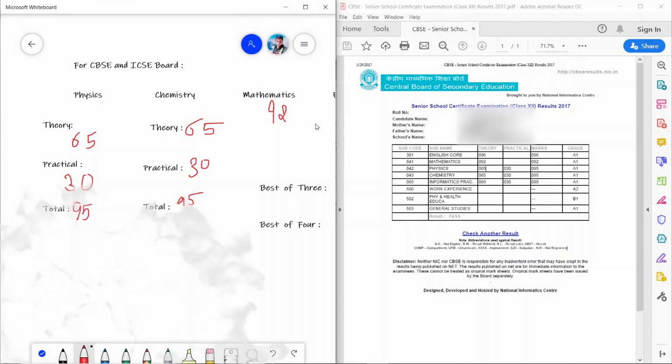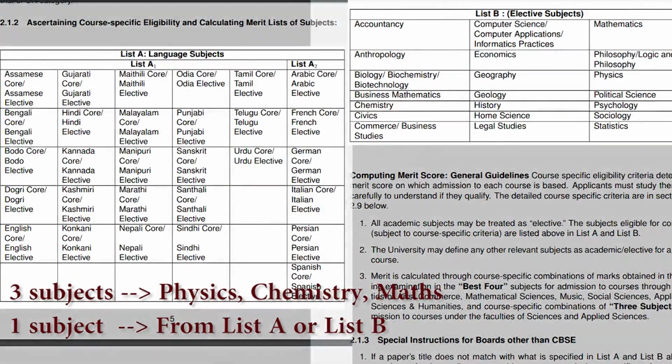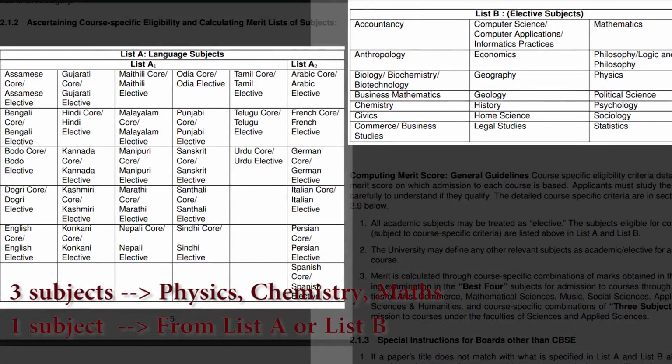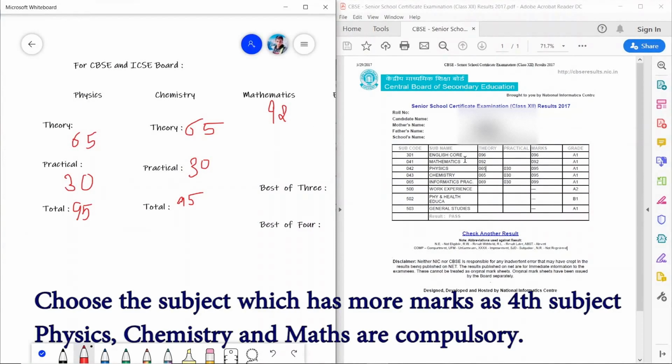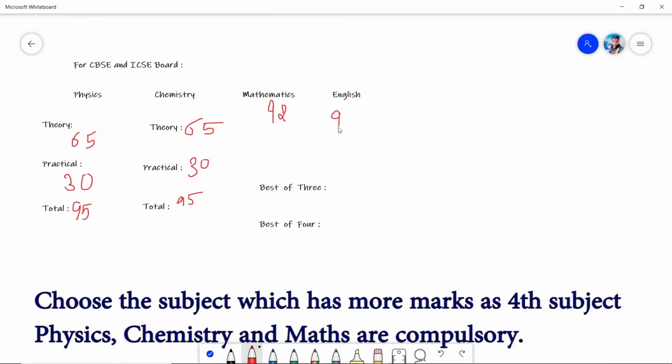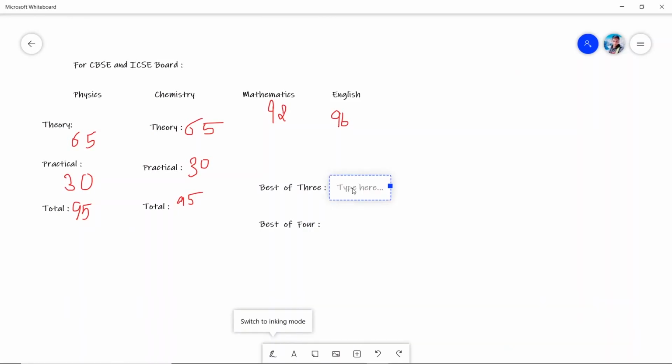In mathematics, 92 out of 100. For the best of 4, you have to choose any of the subject from the list A or B. If you choose any of the subject which is not in this list, you will be deducted some marks for that. I will show that deduction process, so please stay tuned. Here I am considering English, which is 96 out of 100. There are some courses which will take the best of 3 and some courses which will take the best of 4. So we are calculating both the marks here.